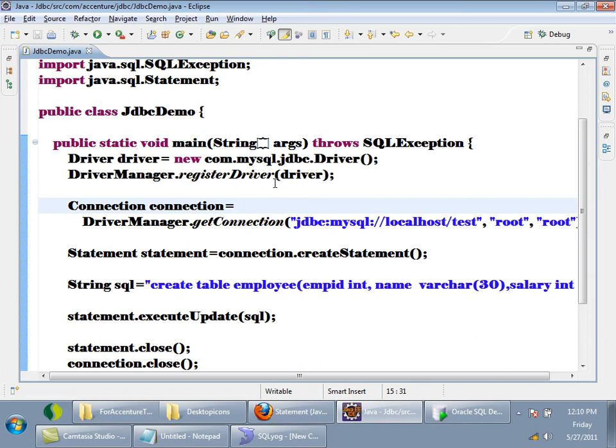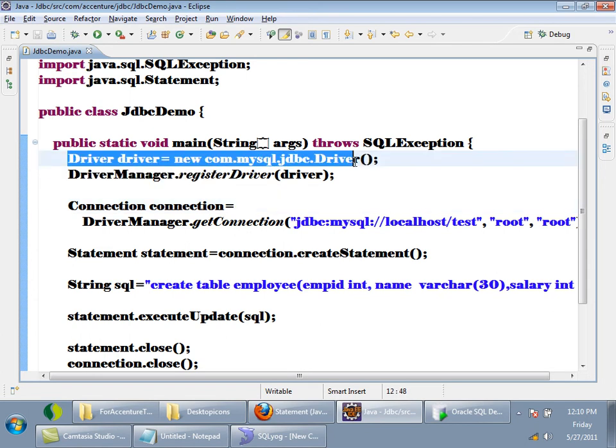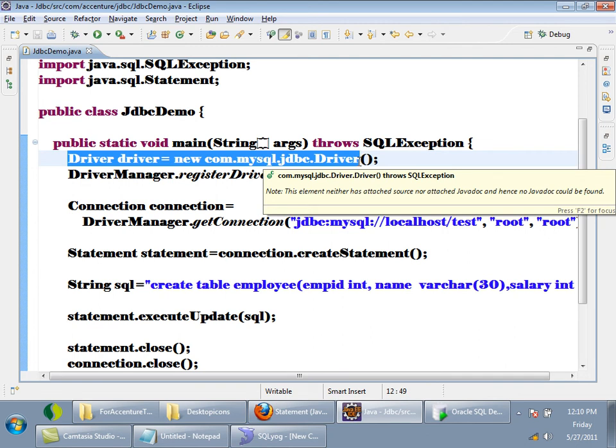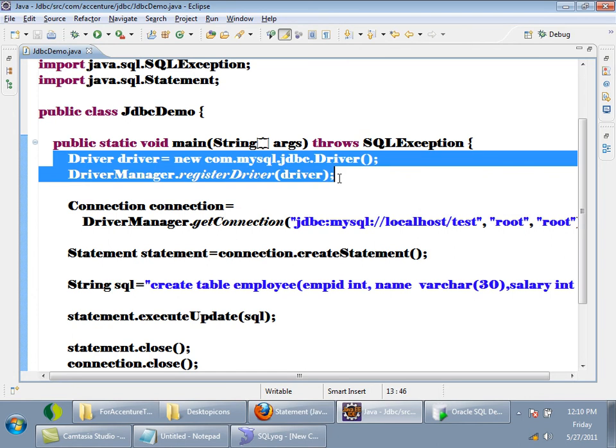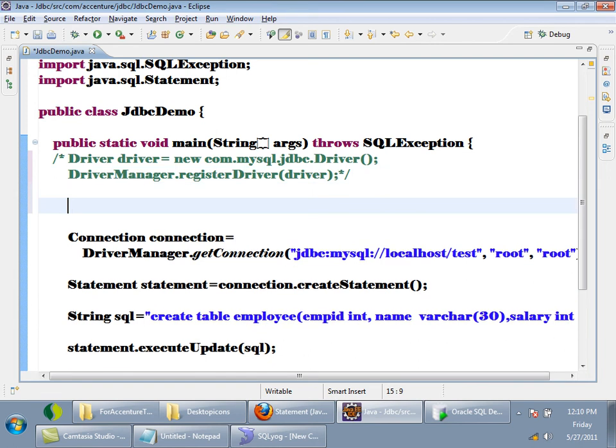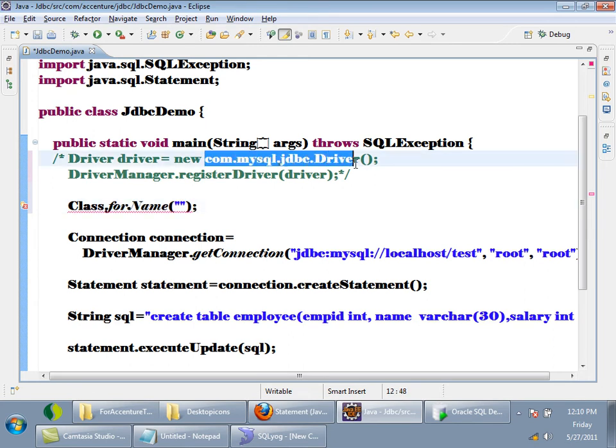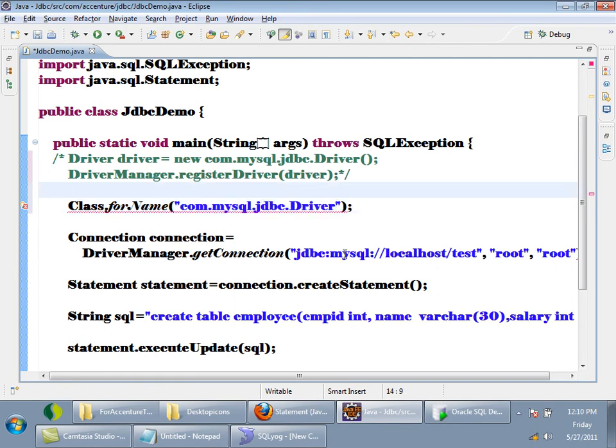Okay. One thing I will tell you here, these two steps, instead of writing these two steps, there is a shortcut. I will comment these two steps. Class.forName, and then I have to give the driver name. Driver name is com.mysql.jdbc.Driver. This is throwing some exception, so I will throw it.